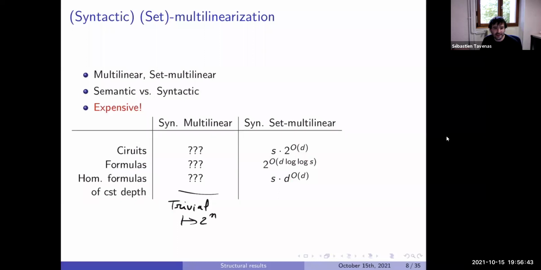Here, it's really more interesting for set multilinear. In fact, we can notice that if you have a circuit, we can do roughly the same idea as what we did just before for homogenization. It means that for each gate, we want to force it to be set multilinear. The idea is that we copy each gate 2 to the d times, where each copy corresponds to one subset of indices. There are 2 to the d subsets of indices. We copy this gate this number of times and do the same thing. We'll get that the size times the blowup will be 2 to the d.